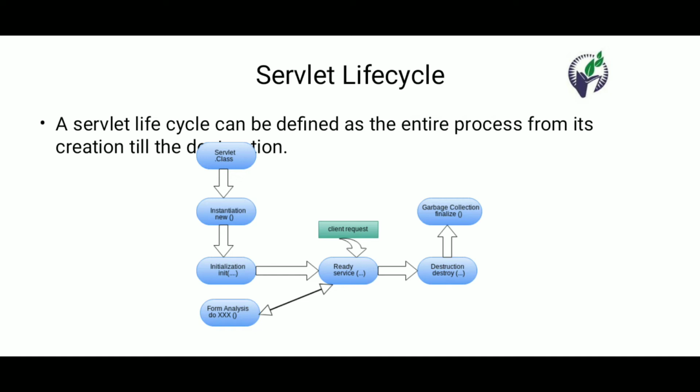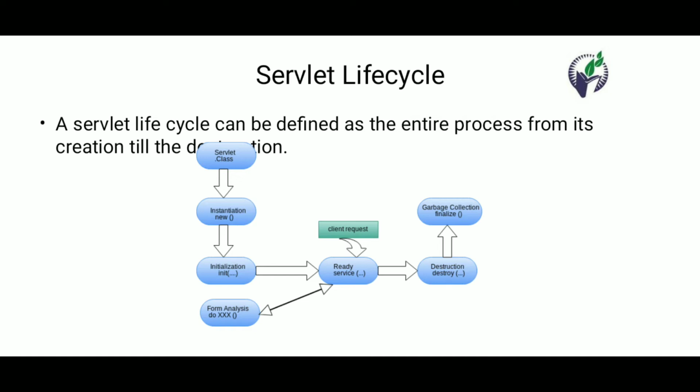After that the service method is invoked. In the service method the request is defined, that is, which type of request is made by the client. It is defined as the doGet method, doPost method, doPut method, doTrace method, doOptions method, and doDelete method, which are the different request headers we discussed in the last session.